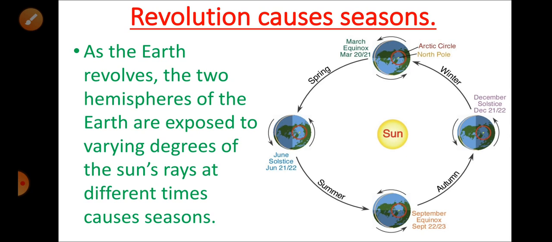and winter season. So here I have explained the two most important movements of the earth, that is rotation and